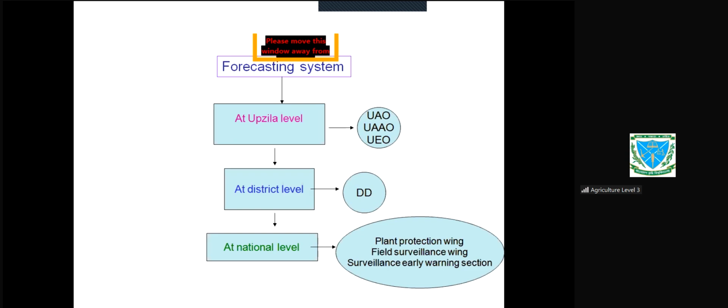They can use the internet. How will the farmers be informed? They can use the internet, Facebook, radio, television, newspaper, leaflets, and so on. By different means, the plant protection wing and the other two wings together will inform the farmers regarding the pest, their incidence, their damage, their life cycles, and their controlling methods. All about this. So, is it clear to you?